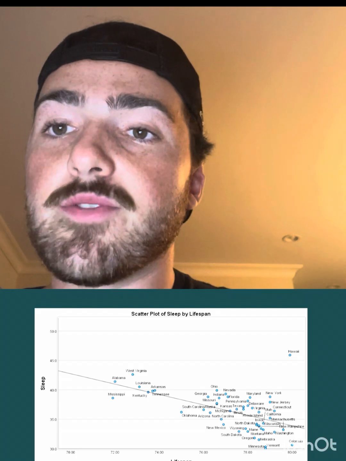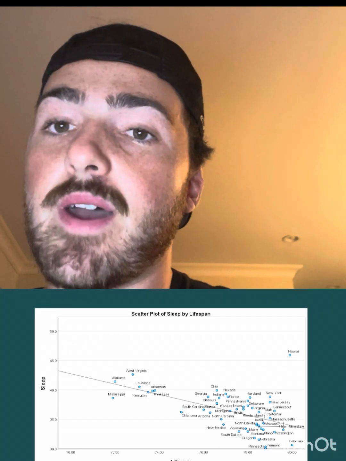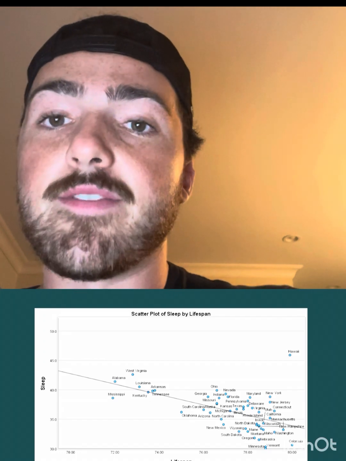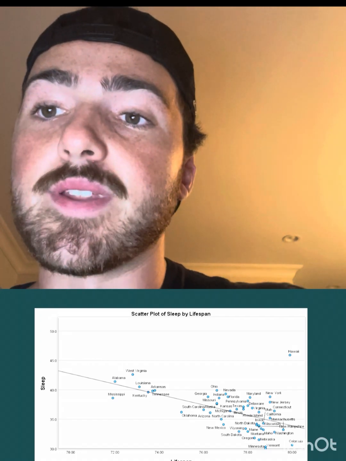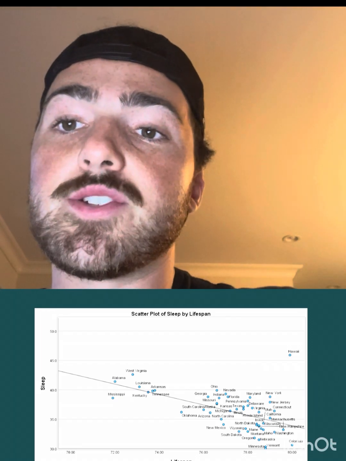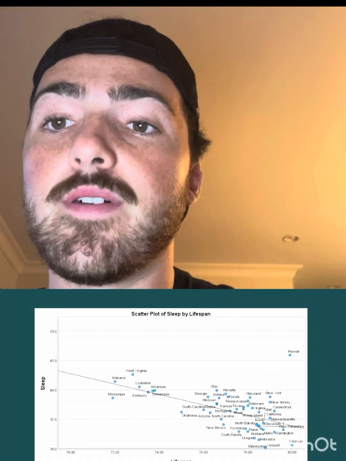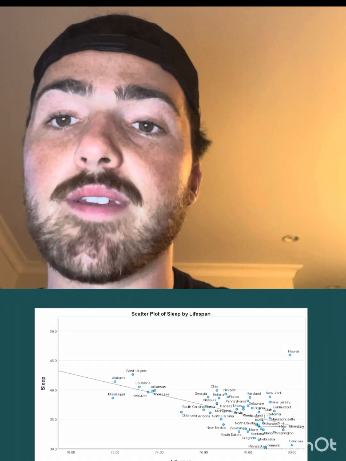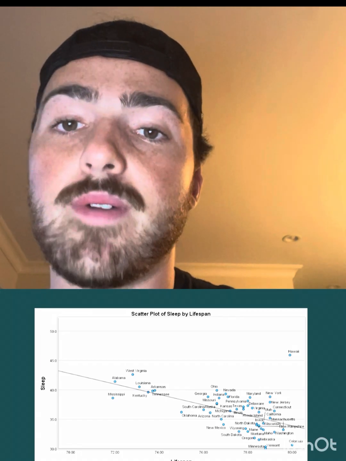This scatter plot shows the relationship between sleep and lifespan. As percentage of people who do not get adequate sleep increases, lifespan decreases. The less sleep one gets, the shorter the lifespan. This is a strong negative correlation of negative 0.546. It is statistically significant with p-value at less than 0.001.